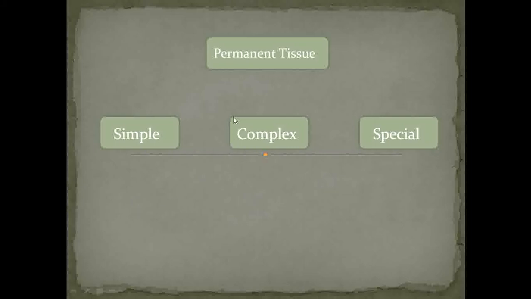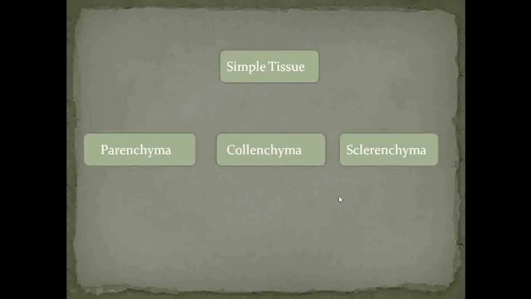The complex tissue system is formed from different types of cells. That's why it is heterogeneous in nature. And the special tissue system is either homogeneous or heterogeneous in nature. So let's see them one by one.